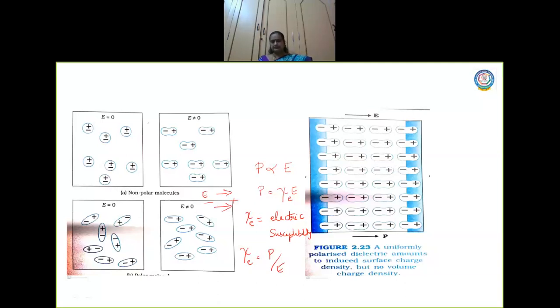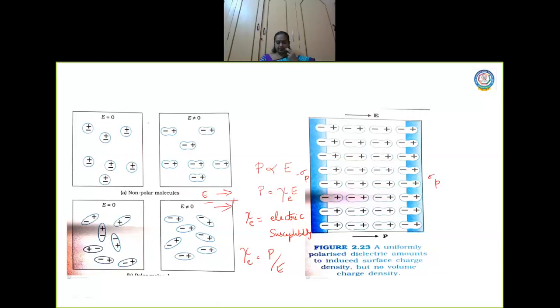For that, in your textbook here it is minus sigma P, and it should be sigma P. What is sigma? Sigma is surface charge density, right? Now let us consider a rectangular dielectric slab. All the electric dipoles in this slab are aligned in the direction of electric field. Hope you can understand the diagram, right?